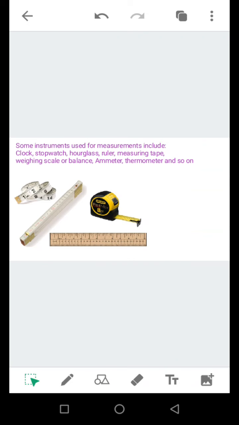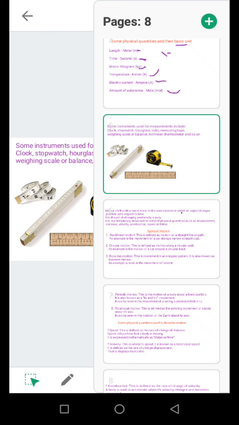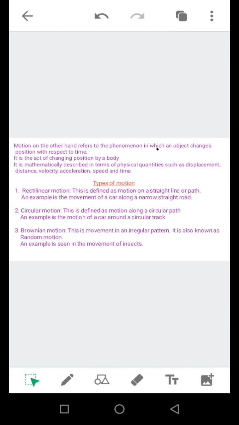Hourglass, in the olden days, they used hourglass to measure time. It's a glass that has been filled with sand. So the sand drops according to a known period. We can have our ruler, as we mentioned earlier. We can have our weighing scale or balance. The weighing scale or balance is used to measure our mass. We can have our ammeter. Ammeter is simply used to measure electric current. We can have our thermometer. Can you guess what the thermometer is used to measure? Our thermometer is used to measure temperature. Let's proceed to the next slide.